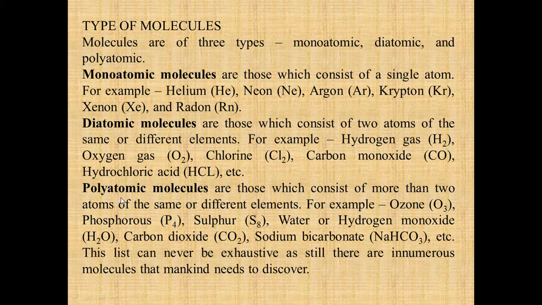Then polyatomic molecules are those which consist of more than two atoms of the same or different elements. For example, ozone, its formula is O3. Then phosphorus, its formula is P4, here four atoms are there. Then sulfur, S8, it consists of 8 atoms of sulfur. Water, carbon dioxide, sodium bicarbonate, etc. This list can never be exhaustive, as there are still innumerable molecules that mankind needs to discover. So there are so many polyatomic molecules which exist in nature.